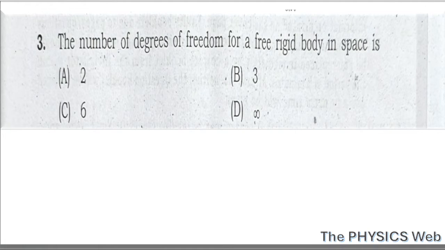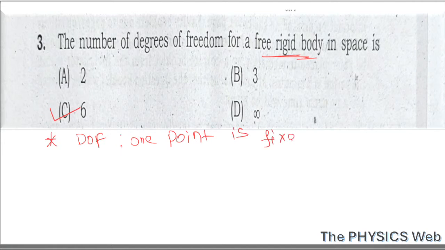3. The number of degrees of freedom for a free rigid body in space is 6. So your correct option is option C. Similarly, you should remember the number of degrees of freedom for a rigid body if one point is fixed, then in that case the degree of freedom will be 3.